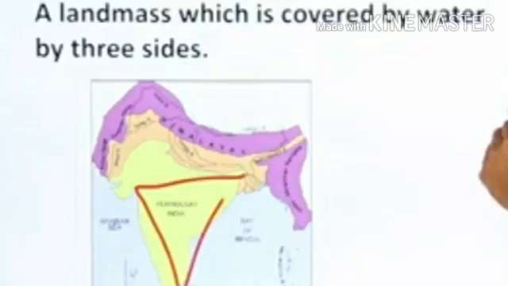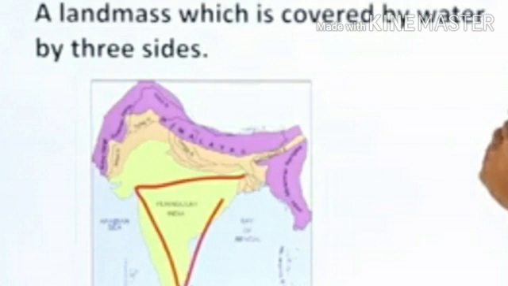Before starting, we should know, what do you mean by peninsula? Peninsular plateau consists of two words, peninsula and plateau. First, we should know what is peninsula. A landmass surrounded by water on three sides is called a peninsula.